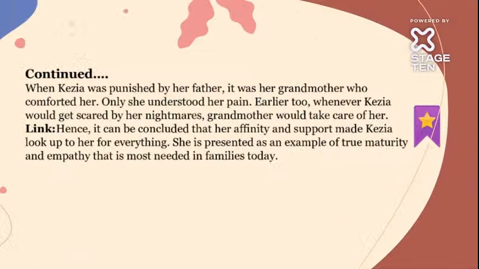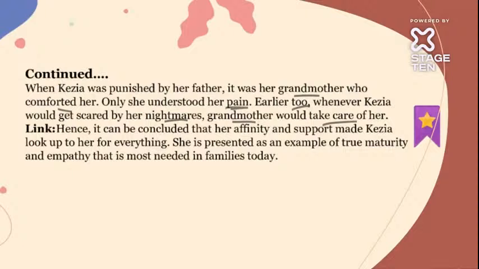Now, when Kezia was punished by her father for tearing the papers and he beat her, it was her grandmother who comforted her and said, it's fine, no worries, don't cry now. Only she understood her pain. Grandma understood that it was a little bit rude. Earlier too, whenever Kezia would get scared by nightmares, grandmother would take care of her.